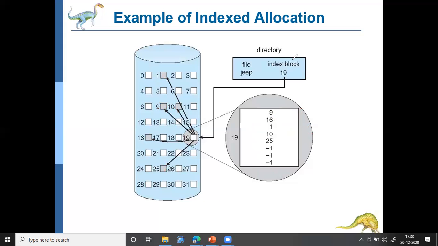So that's it about different ways of allocating disk space for files, and that's it about this particular topic, file system implementation.